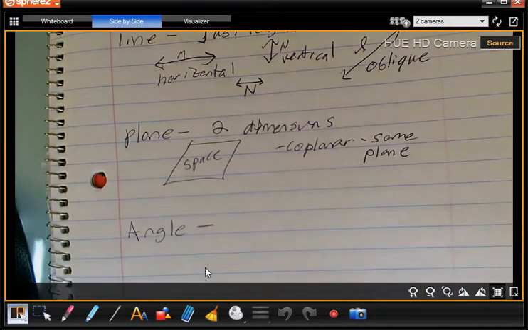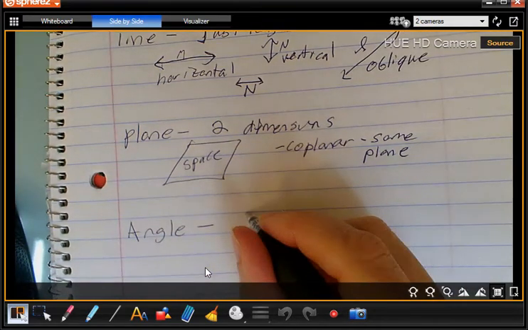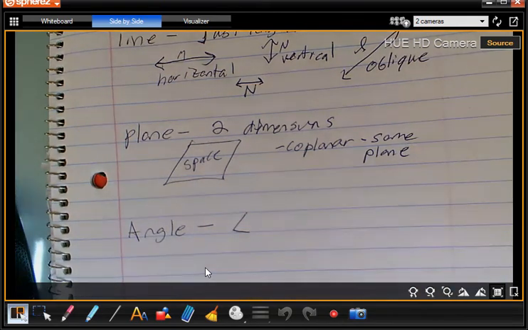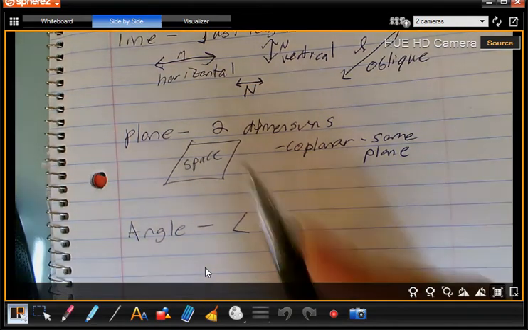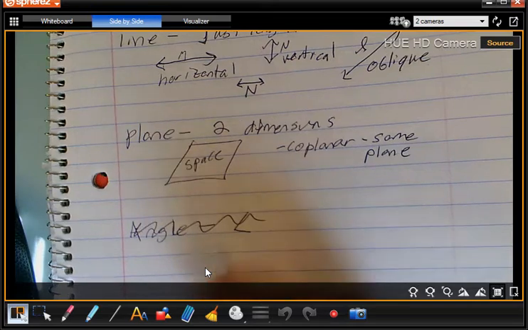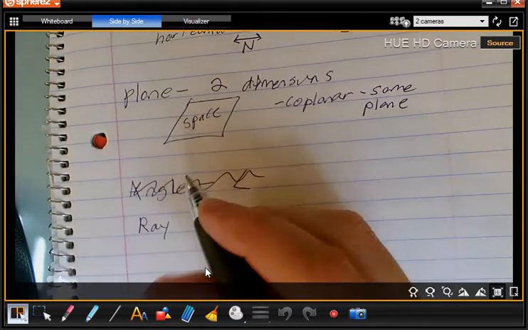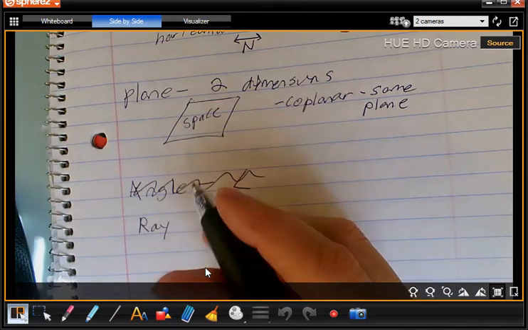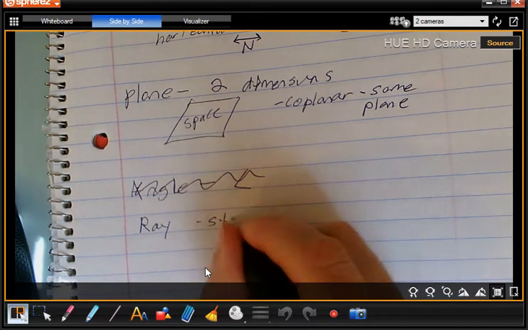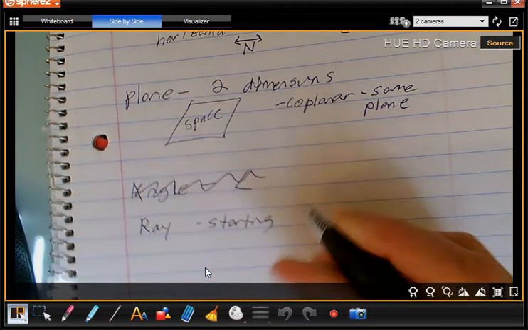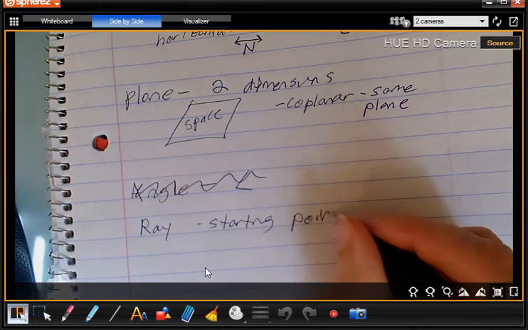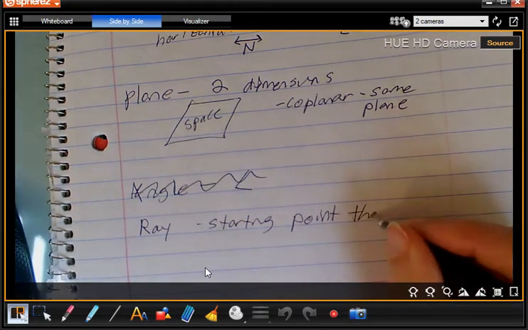Okay, we've got angles. Angles are 2 rays. Let's stop with angles real quick, and we'll define what a ray is first. A ray is a starting point and then a direction.